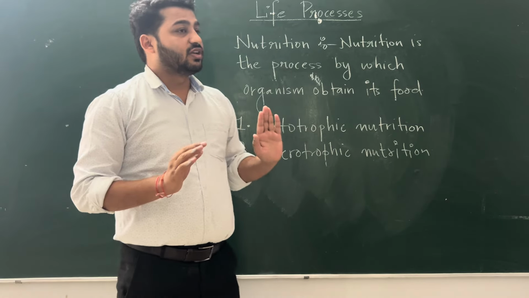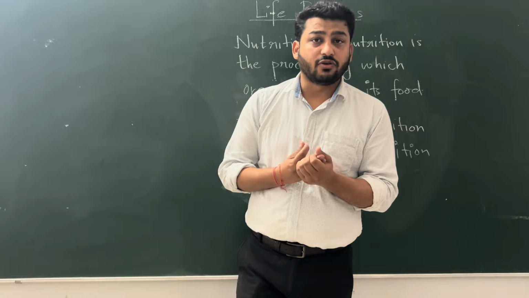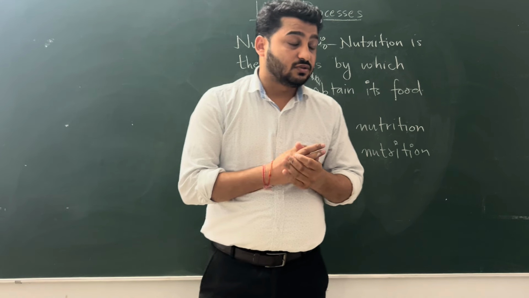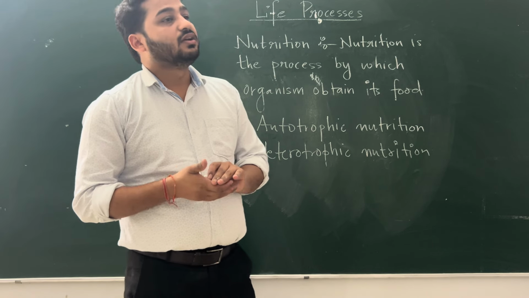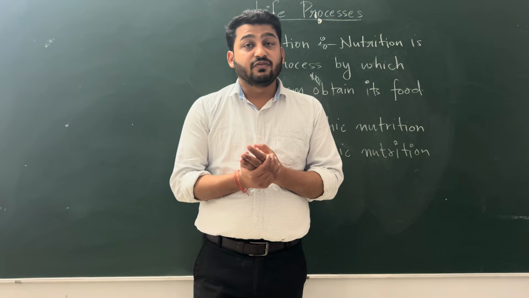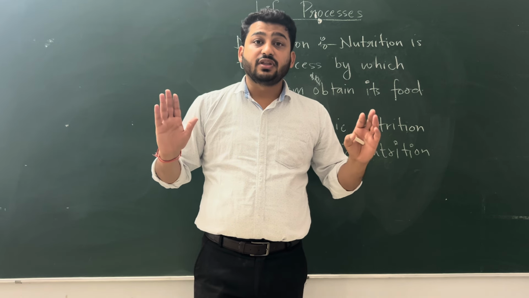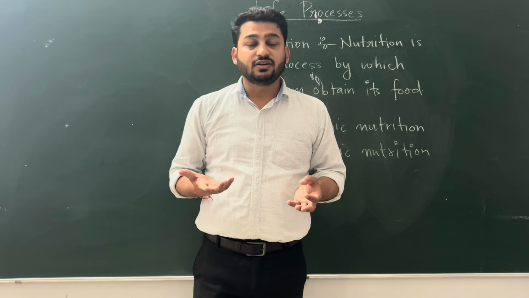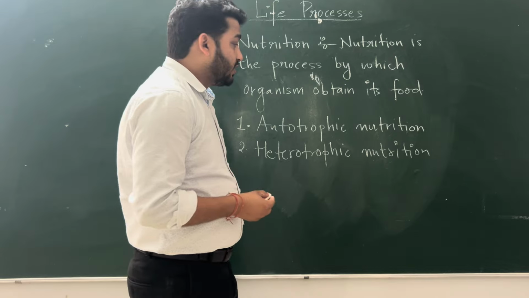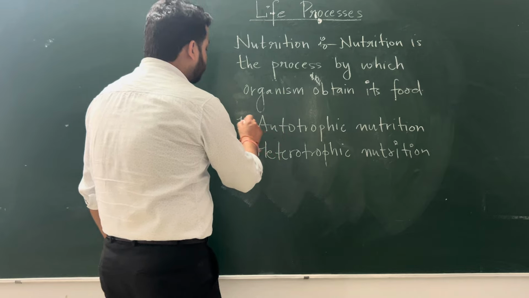What is autotrophic nutrition? We have learned in class 7. You must recall what autotrophic nutrition was. Let me explain. Autotrophic nutrition is a type of nutrition in which organisms can make their own food themselves. They do not depend on others for their food.